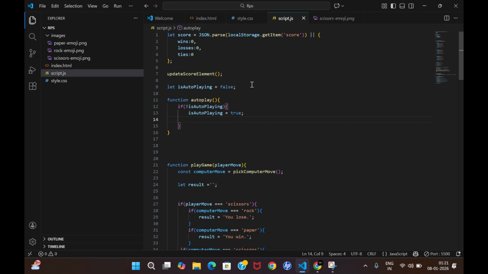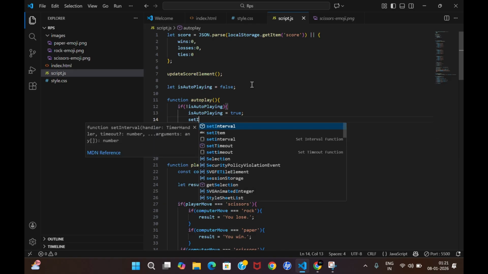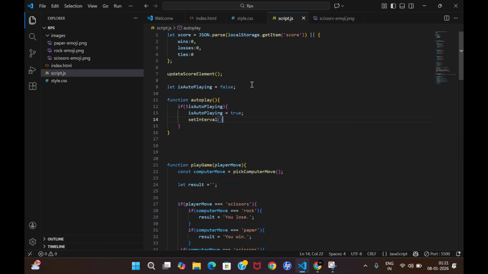Now, set interval is a special type of functionality which runs your function. Let me show you that set interval. The syntax is, it will run your function at a particular time. For example, if I write set interval, a function, and 1000, let there be some function like fxn, it will run fxn every 1000 milliseconds. Yes, 1000 milliseconds means every 1 second.